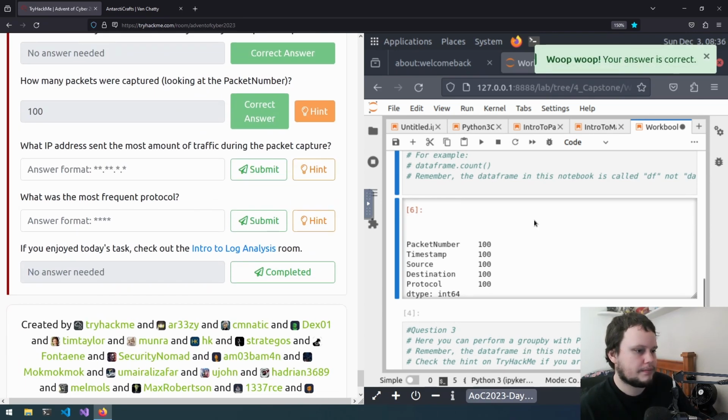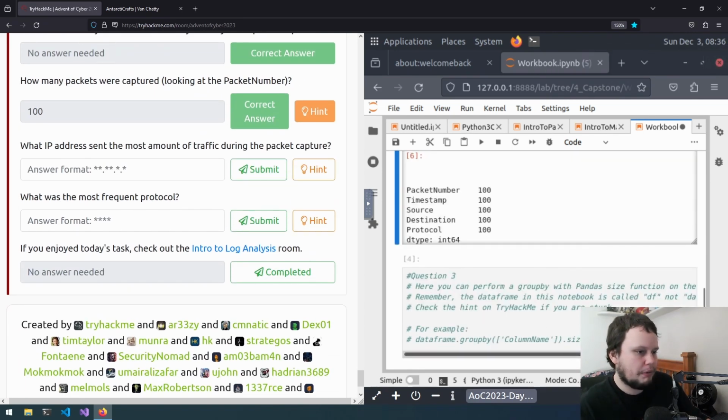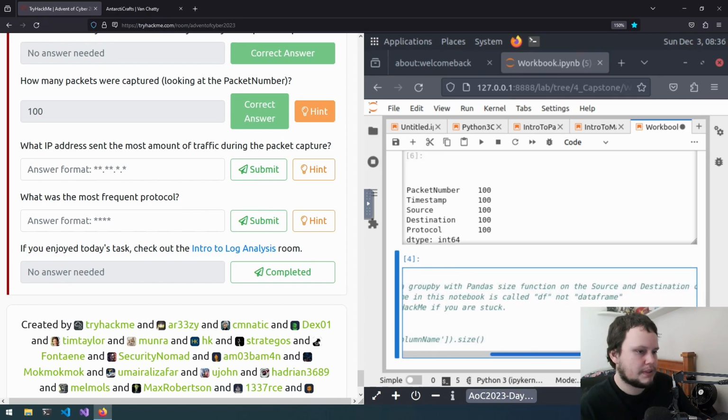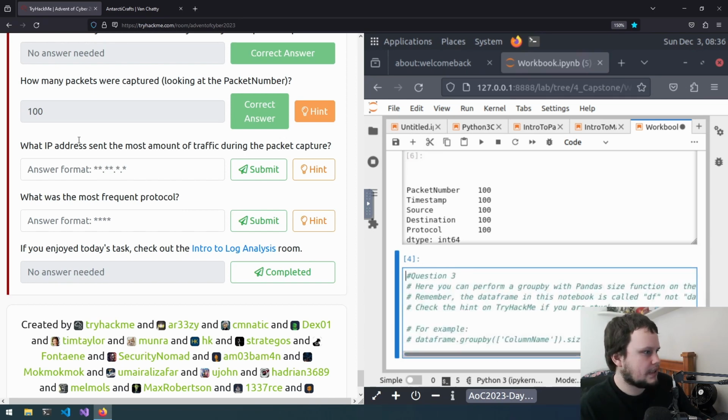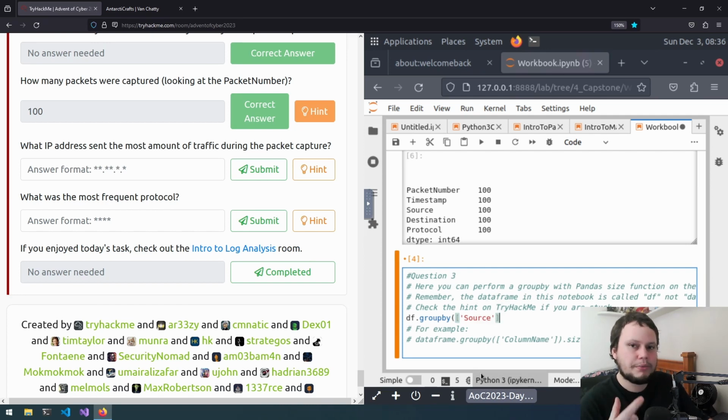Question 3. Here you can perform a group by with the pandas size function on the source and destination columns. Okay, what is the actual question? What IP address sent the most traffic during the packet capture? So df.groupby, then we put the column name in, which for who sent the most traffic would be source. Basically group by takes each of the rows and groups them based on the column we've given it, so source.